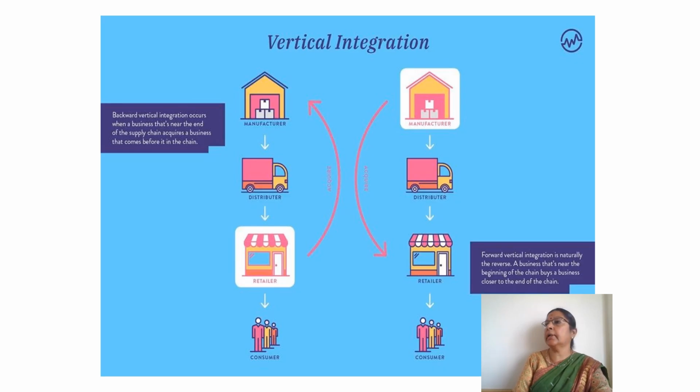So this is the diagram which is explaining vertical integration. Here, in backward integration, the retailer, the shop which is selling, that outlet has taken over the manufacturer who is manufacturing. So that is backward integration. Here it is forward integration: the manufacturer has taken over the retailer. So this is forward integration. So there is forward vertical integration and backward vertical integration. Through this diagram, you can understand.